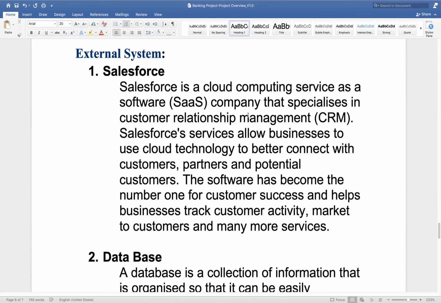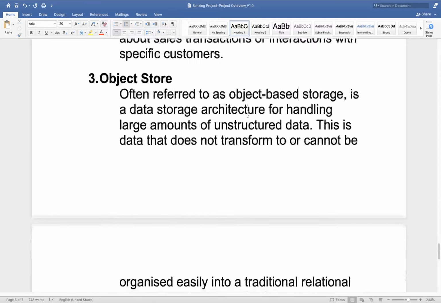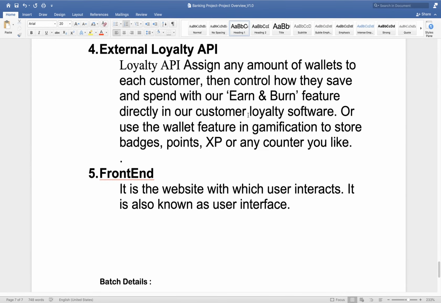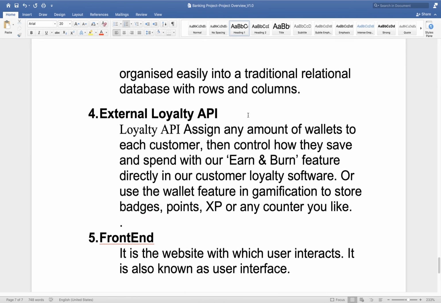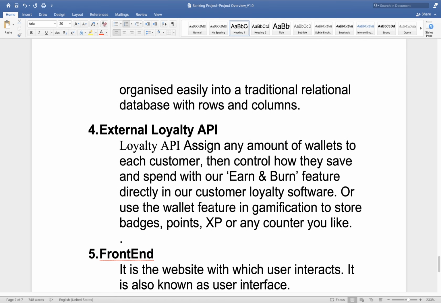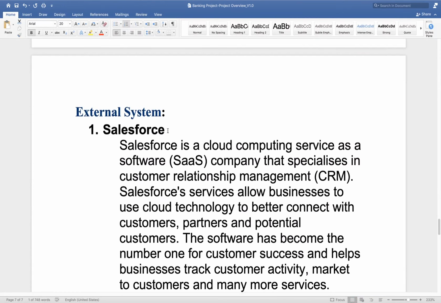Fine then. So here I have given a small description of all these systems: Salesforce, database, object store, loyalty API, then front end API. I don't think we need to give more detail. These are the external systems we are going to use. The front end is our source system, the others are our target systems. Salesforce is both source and target system. In one place I am going to use Salesforce as a source system, and in many places as a target system.